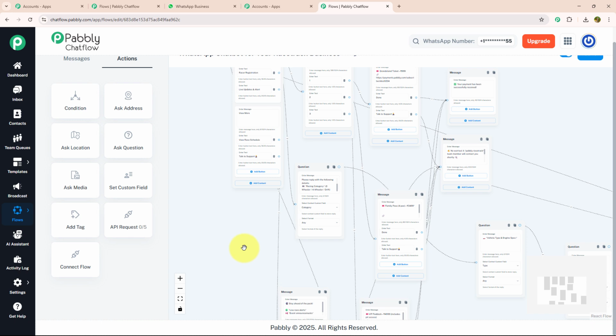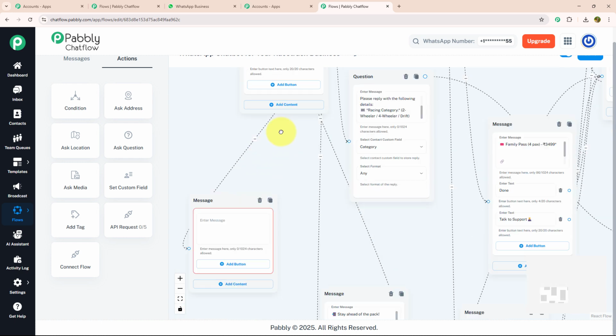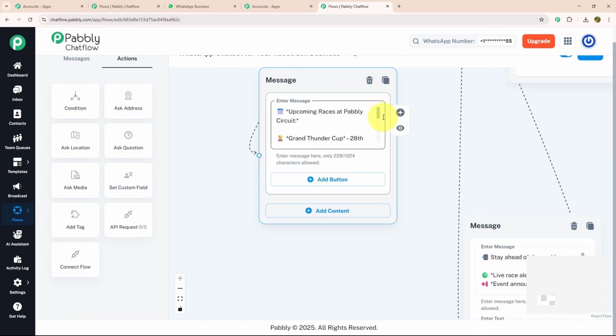Now let's move to our next action button, which is view race schedule. In this message, I'm going to provide all the schedules for my racing. For that, I'm going to drag and drop the text button and enter my message like this, in which I have mentioned all the dates with the racing events. And with that, I have also mentioned the location.